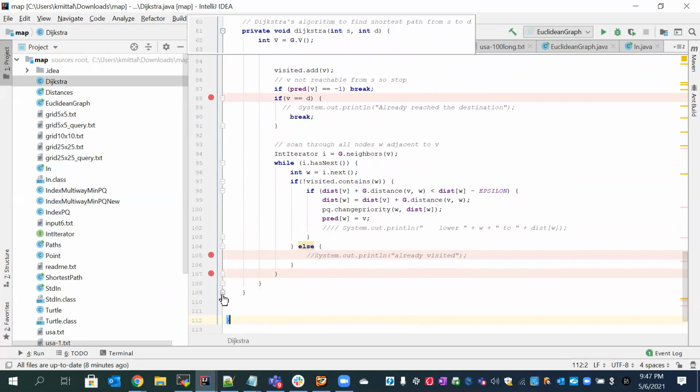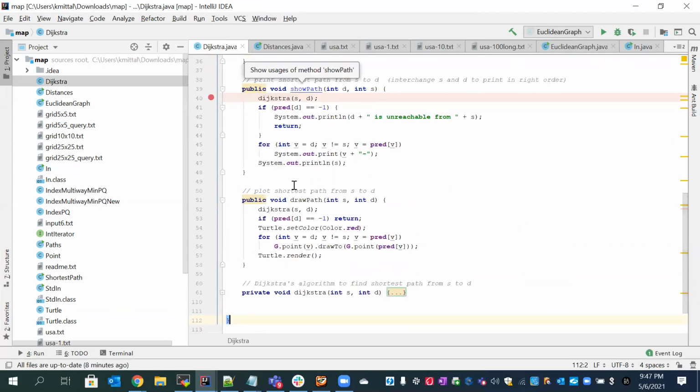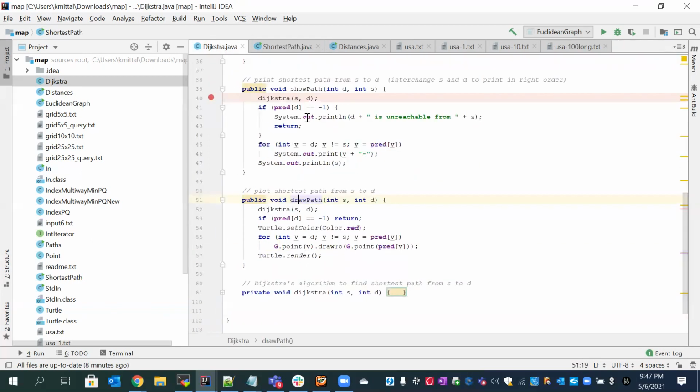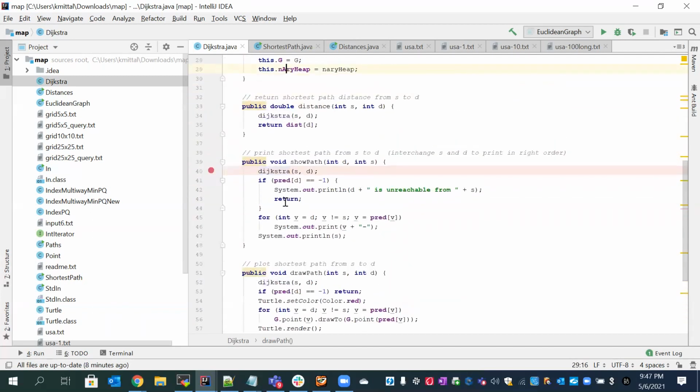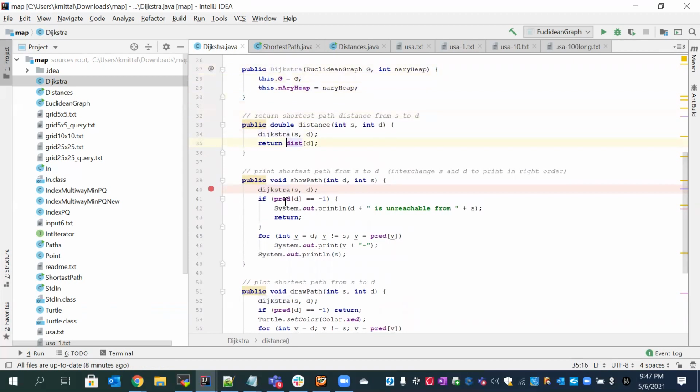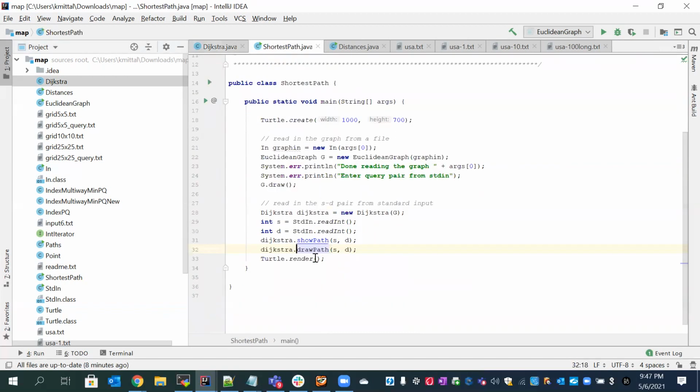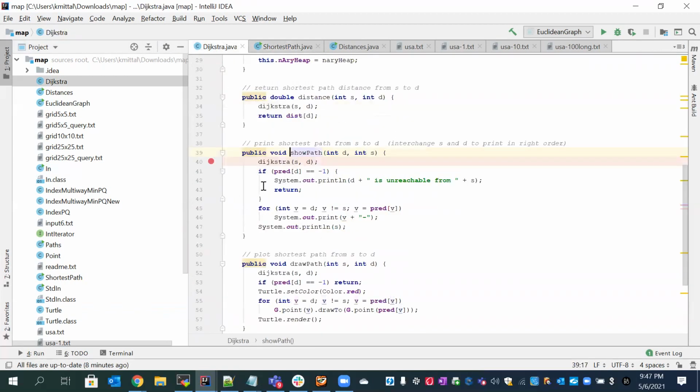And once this function ends, it will automatically give me the shortest path, because what we are returning from here, suppose we are calling from the shortest path show path, is the predecessor of D, which is basically the node for which we are actually evaluating the path.